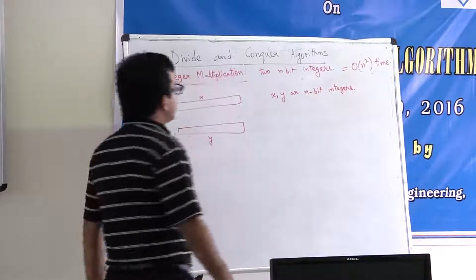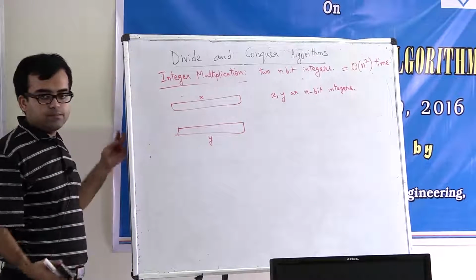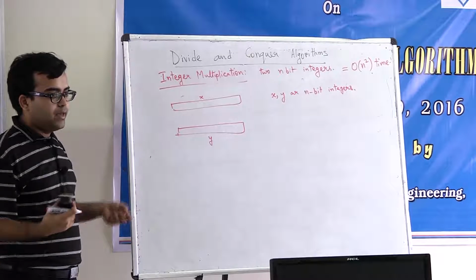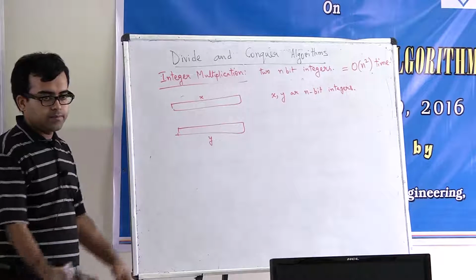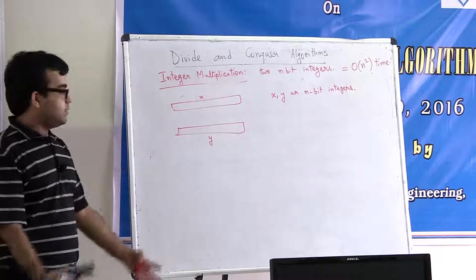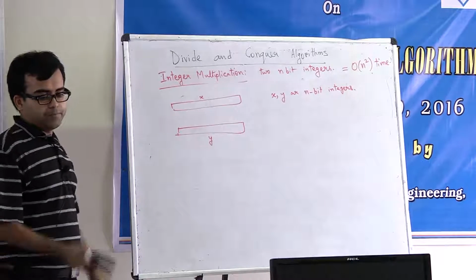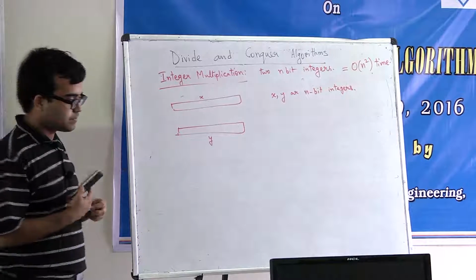So recall, we want to first divide this into subproblems, solve each of these subproblems separately, and then combine the solution. So what is a very natural smaller subproblem that we can consider here?